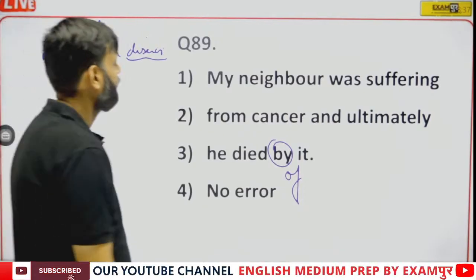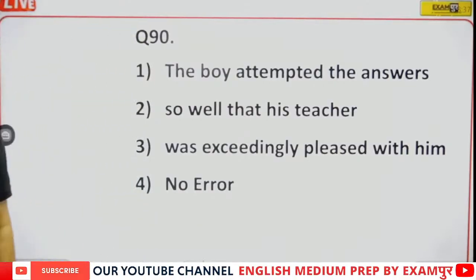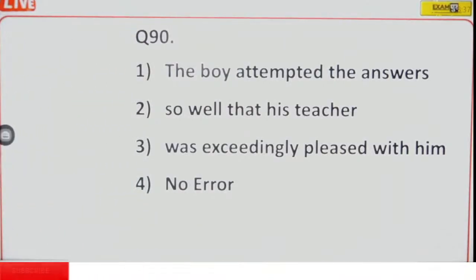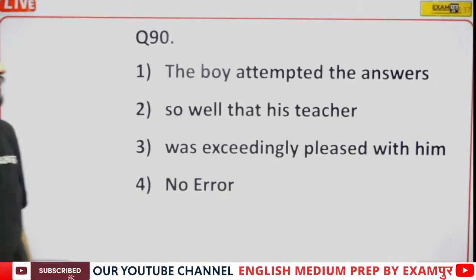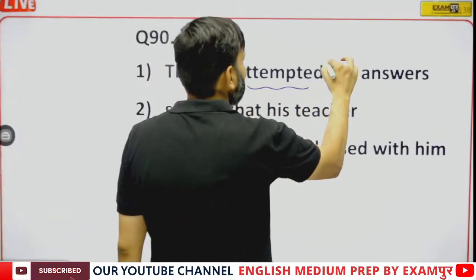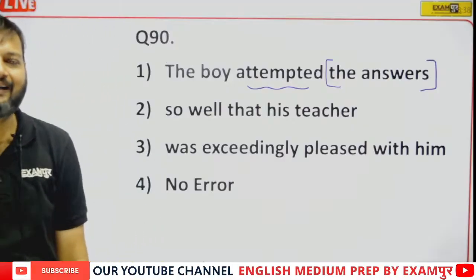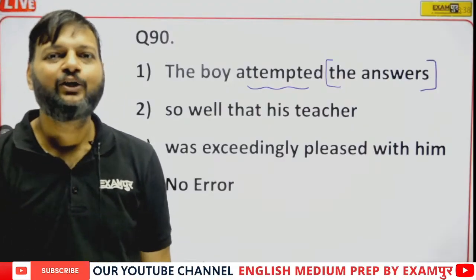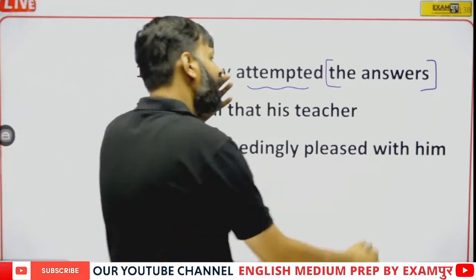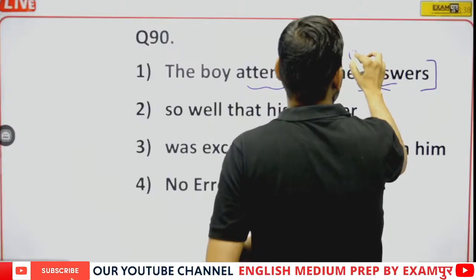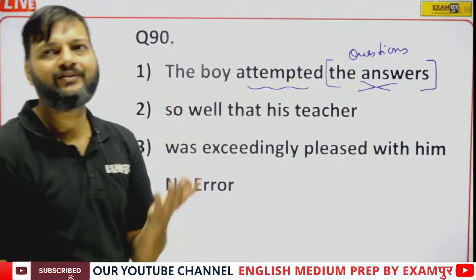Right. The next one. The boy attempted the answer so well that his teacher was exceedingly pleased with him. Okay. We do not attempt answers. Sometimes we need to be a bit logical while solving a question. Do we attempt answers? No, we don't. We attempt questions. So here the word answers will be replaced by questions.